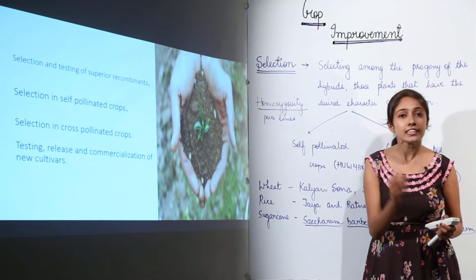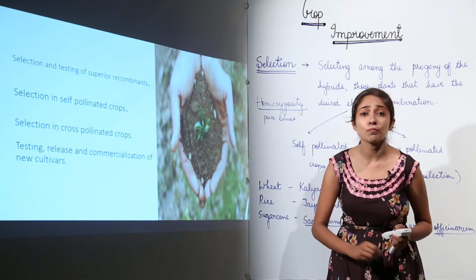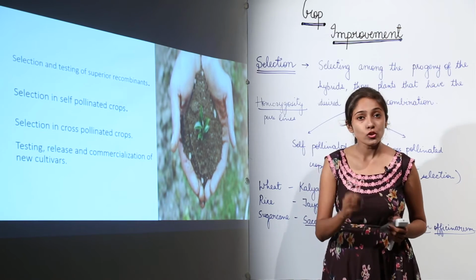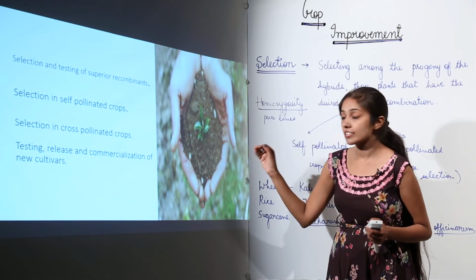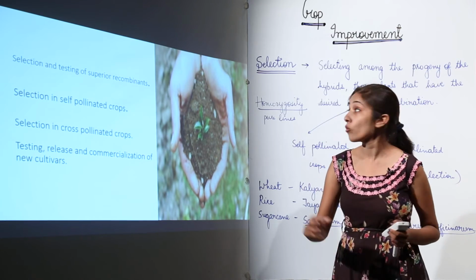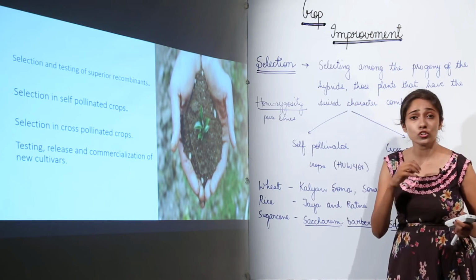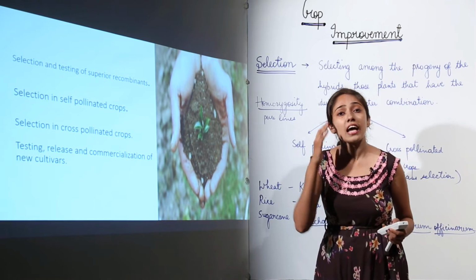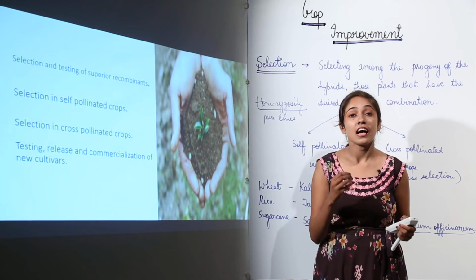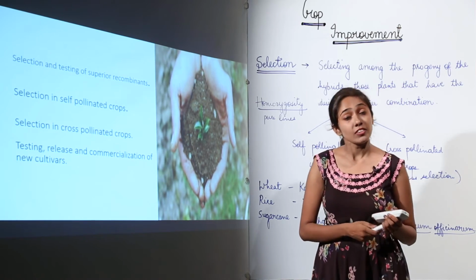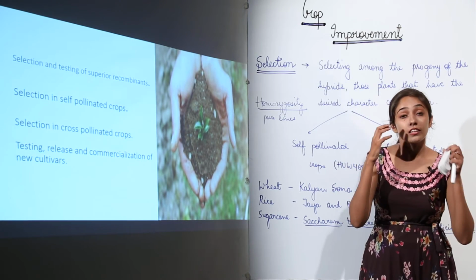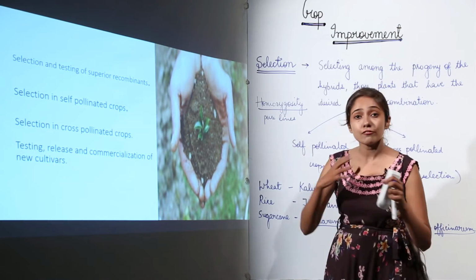So once the scientists have done intensive research by doing this plant breeding, by doing hybridization, what we need to do is commercialize new cultivars. We are going to have those seeds that are going to show homozygosity, superior traits, and desired traits, and once those seeds are received, they are tested in the laboratory. After testing in the laboratory, they are sent to fields for testing so that the scientists and the farmers can